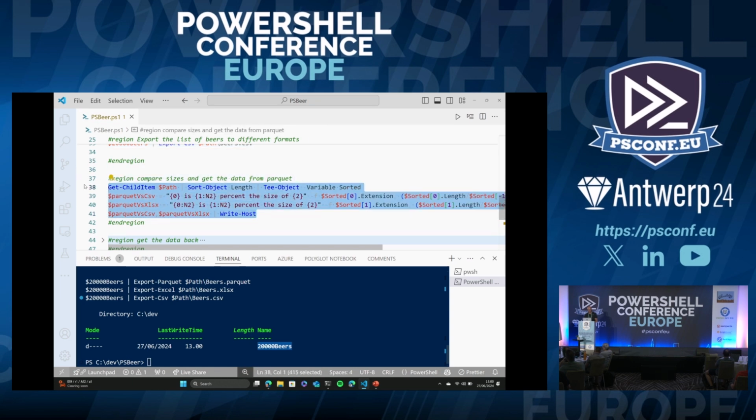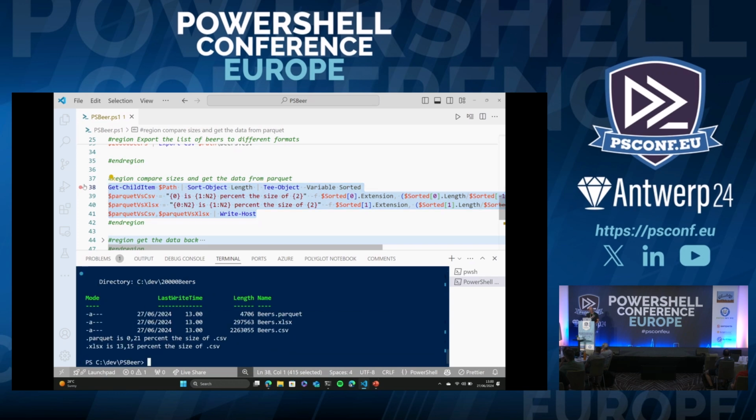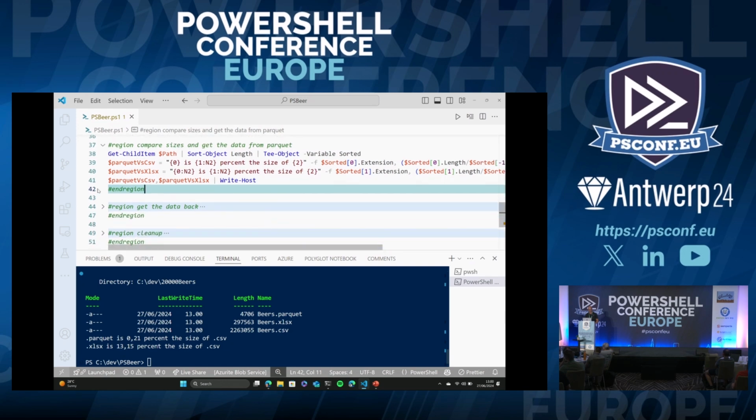Just to have a look at the files themselves, because we can't see them yet. Whoop. Here we have 3 file types with the same content, 20,000 beers. In CSV, that's more than 2 megabytes, and then it just drops from there. And as you can see, the Parquet file is 0.21% of a CSV file. So basically, this is how we store enormous amounts of data in very little space.